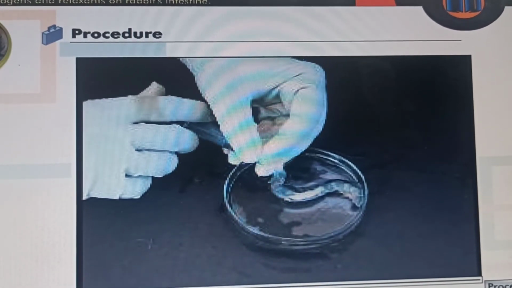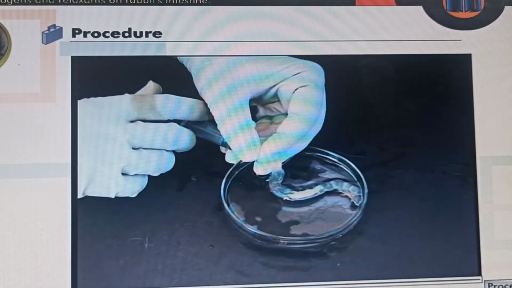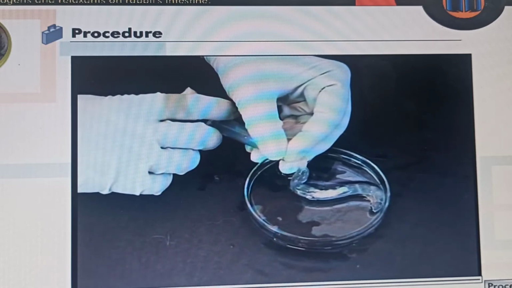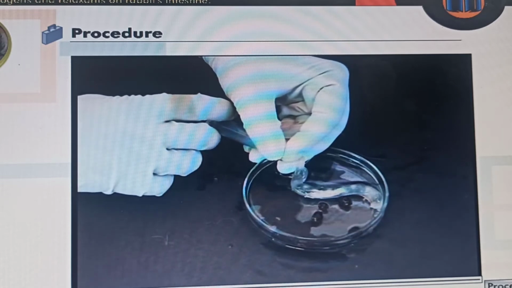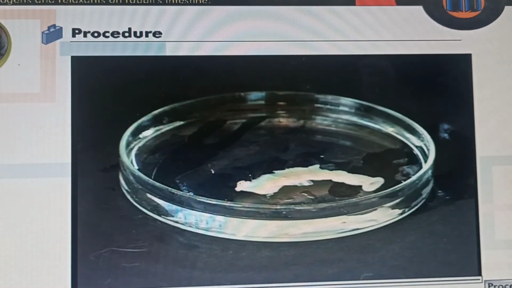Now this is the procedure. Let's have a look. To study the effect of spasmogens and relaxants on rabbit intestine, isolate the jejunum of small intestine. Clean the contents of jejunum with Tyrode's solution in a syringe. Avoid any damage to smooth muscle lining of jejunum. Take a piece of jejunum about 2 to 3 cm long. Ensure the lumen of the jejunum is clean and open.